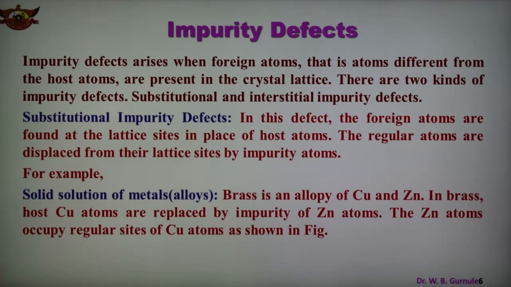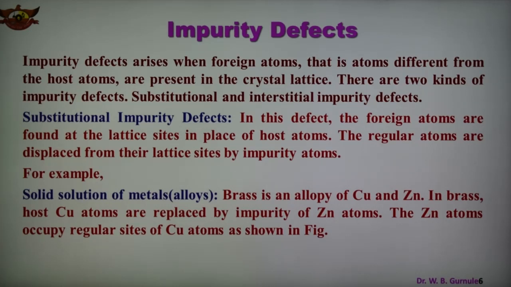Another important topic is the impurity defect. This is due to the presence of foreign atoms, and it is of two types: substitutional impurity defect and interstitial impurity defect. So what is the impurity defect? This defect occurs in the compound due to the presence of foreign atoms.